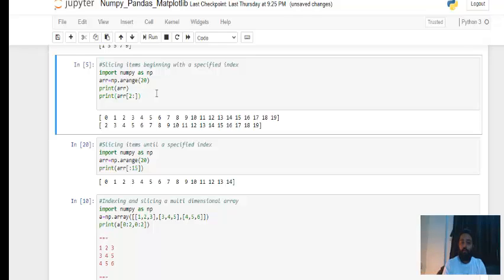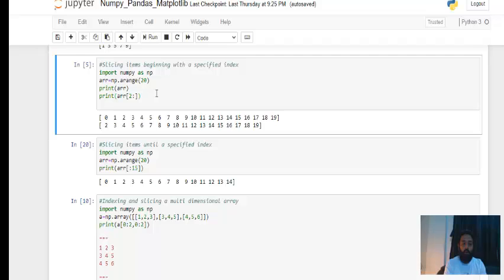When you don't mention anything in the stop, on the right side of the colon, you navigate till you encounter the last number present in that array. You started from 2, and then it navigated till the last number, that is 19. Okay, perfect.